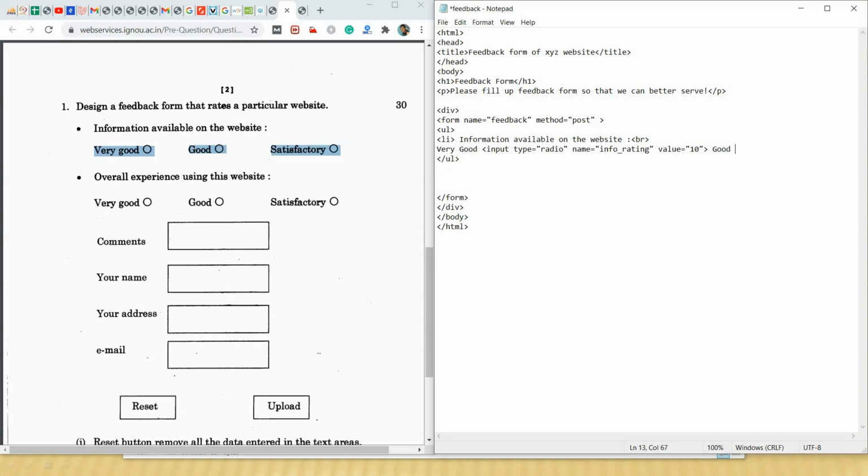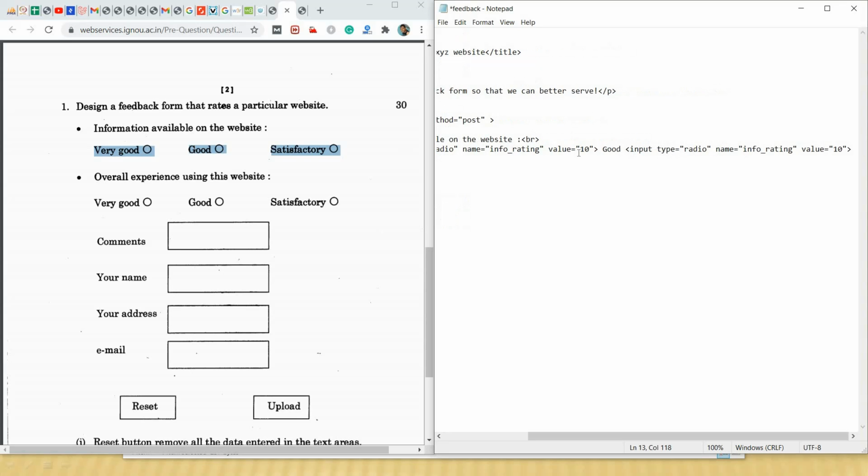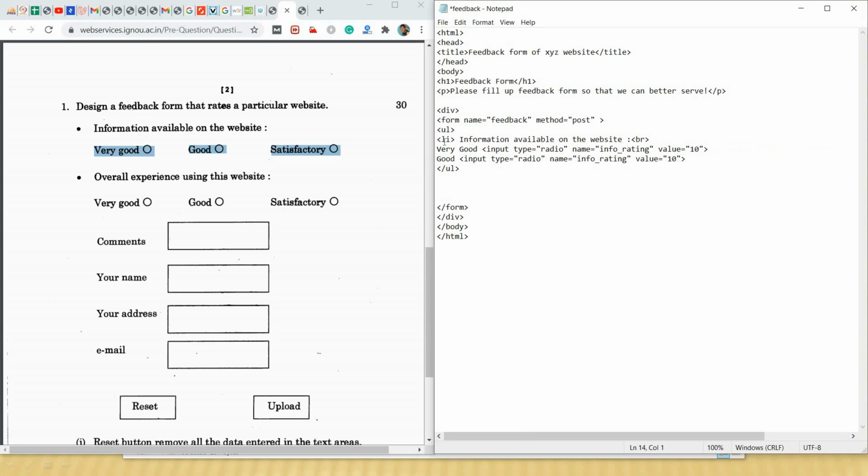Once again we have to include this one, so I am going to copy paste it. I will hit enter for easily visible code, nothing else. Name will be the same. I will tell you why I am keeping the name the same.